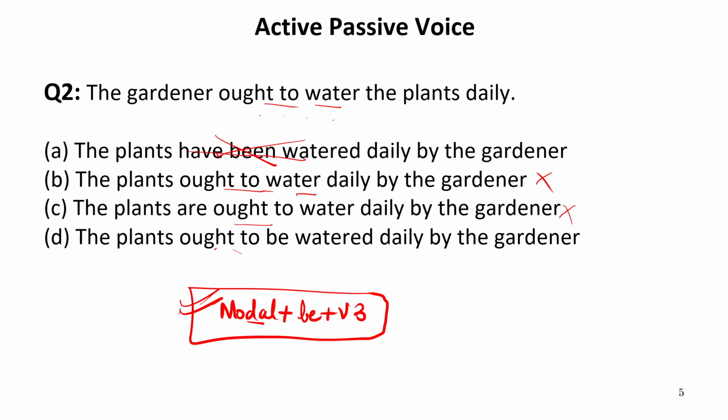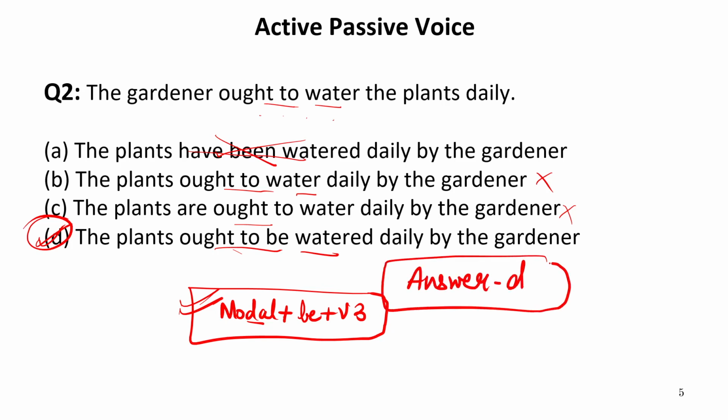In the last option, it is given ought to be watered. So this will be the correct passive voice of the given sentence. The plants ought to be watered daily by the gardener. Therefore, our answer is D. So this is very simple. Just if we know the trick, we are able to answer these questions according to the option.